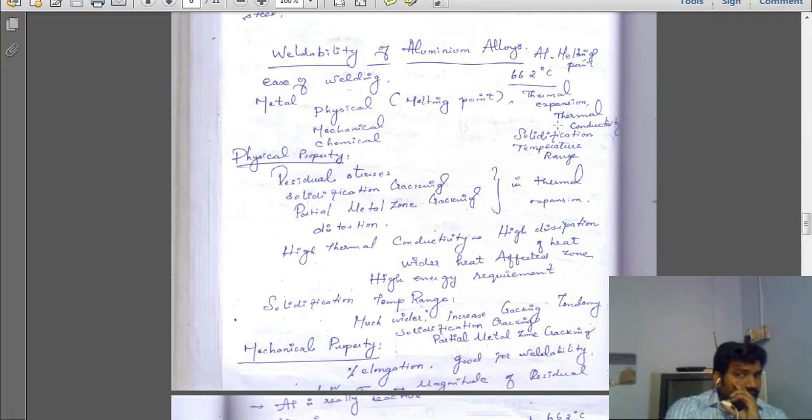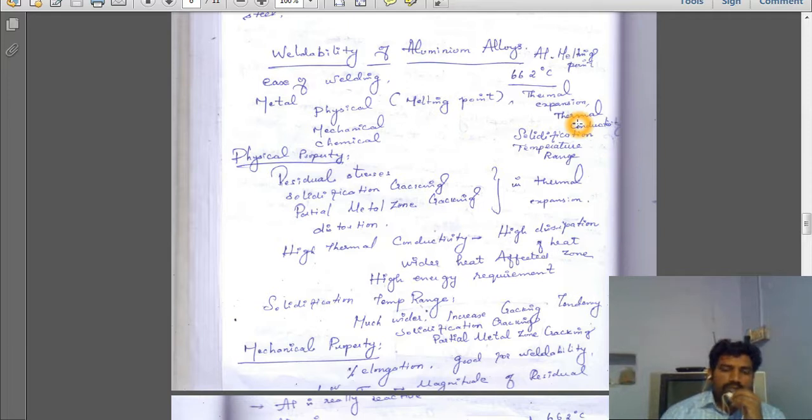So you can have some idea. If thermal conductivity is higher, what happens when you go for welding the aluminium alloy? The heat which we give gets dissipated, and we cannot attain localized, high power density heat at the welded area. So we cannot attain enough heat to melt the metal at a faster rate and solidify the metal at the welded area.